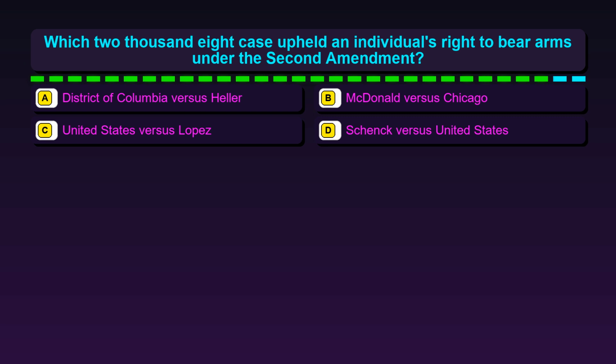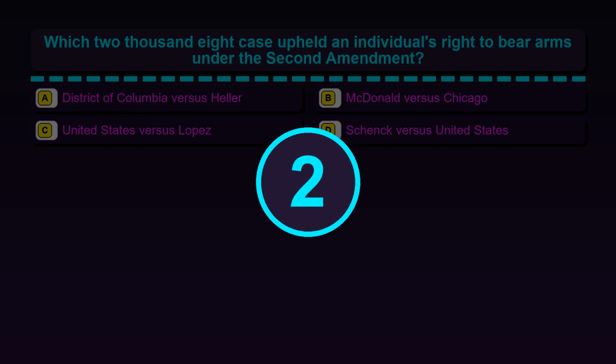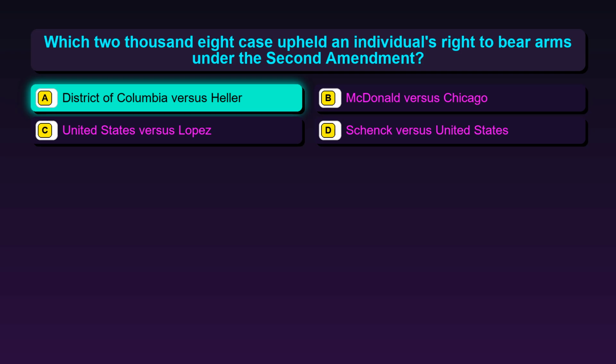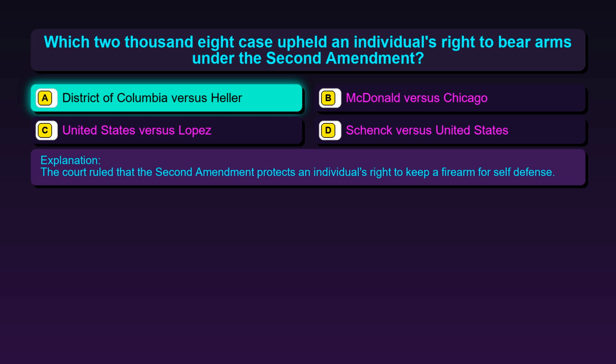Question 46. Which 2008 case upheld an individual's right to bear arms under the Second Amendment? Option A, District of Columbia v. Heller. Option B, McDonald v. Chicago. Option C, United States v. Lopez. Option D, Schenck v. United States. The correct answer is option A, District of Columbia v. Heller. The court ruled that the Second Amendment protects an individual's right to keep a firearm for self-defense.